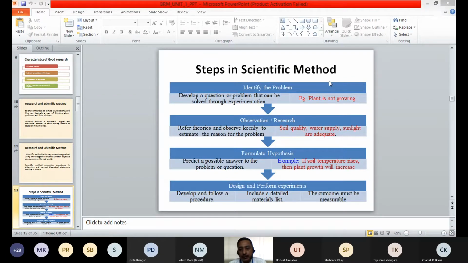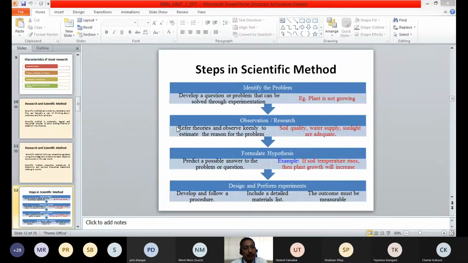For this particular example, that is, the plant is not growing, we may have our observation, and we may have certain reasons which we may think of, like whether soil quality, water supply, and sunlight are adequate. These are the few things which may be related to plant growth, and therefore we will first observe these aspects, whether the soil quality, water supply and sunlight are adequate or not. So this is the observation or research which we do before actually doing the research.